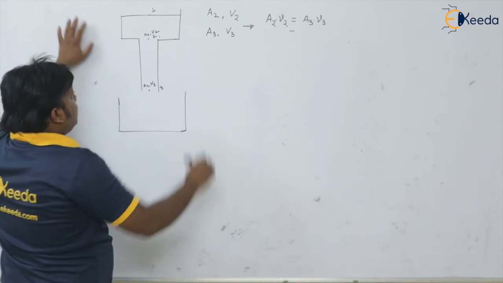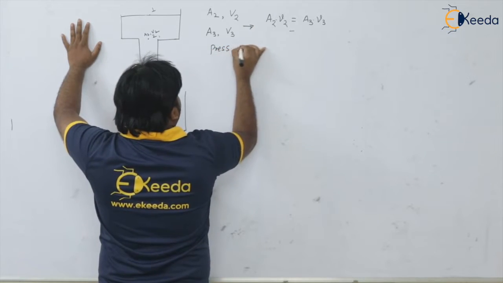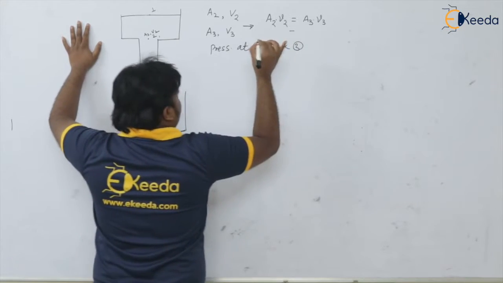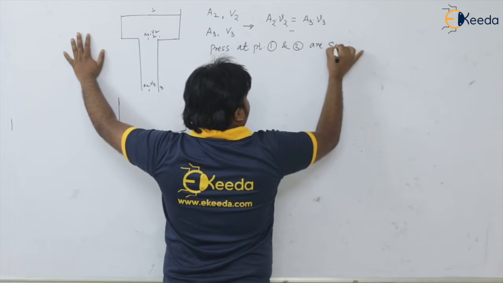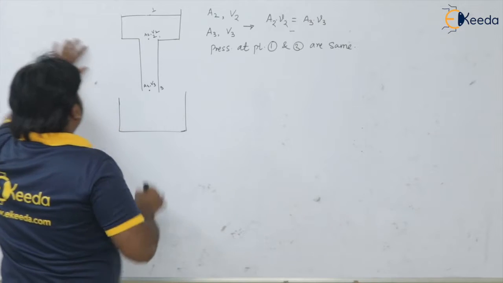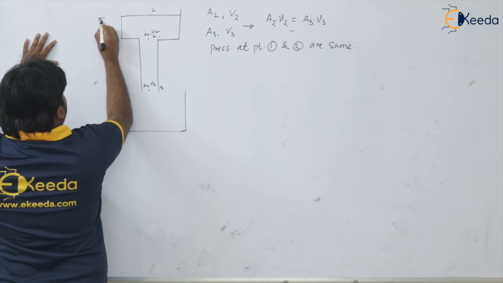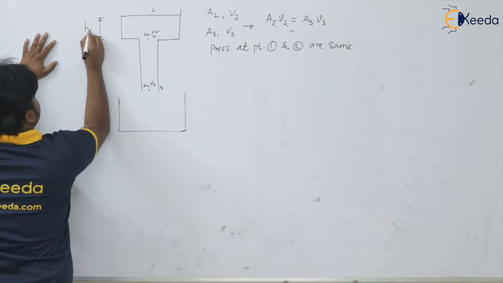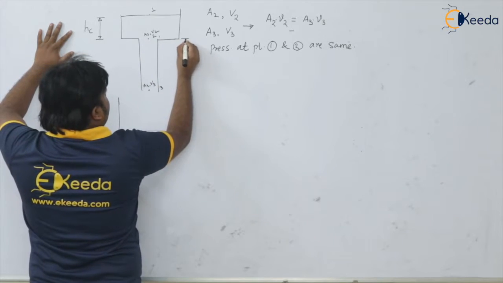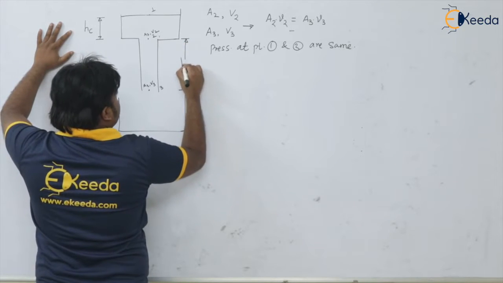Now, we assume that the pressure at point 1 and 3 are the same, which is atmospheric pressure. Now see here, up to what height the liquid molten metal is present in the cup or basin, I can term this as height HC. As you can see, this is the sprue. I can have this sprue height as, say, HS.